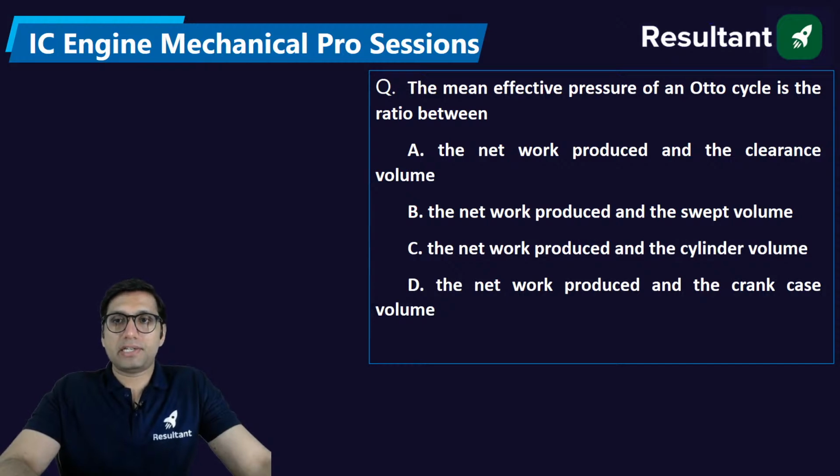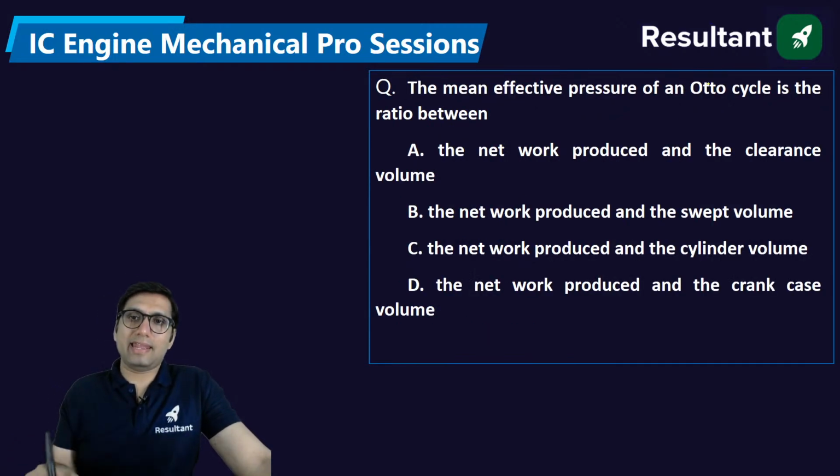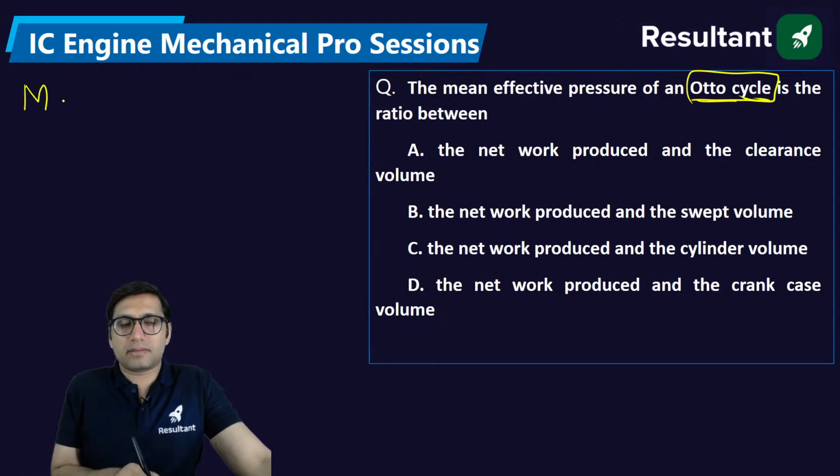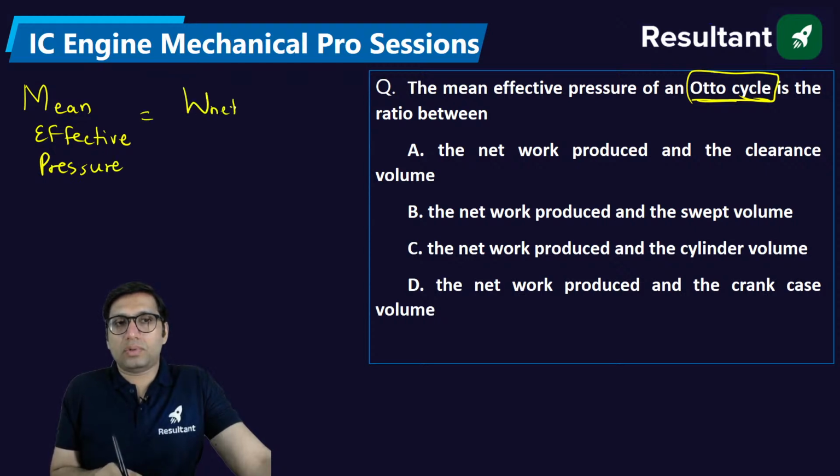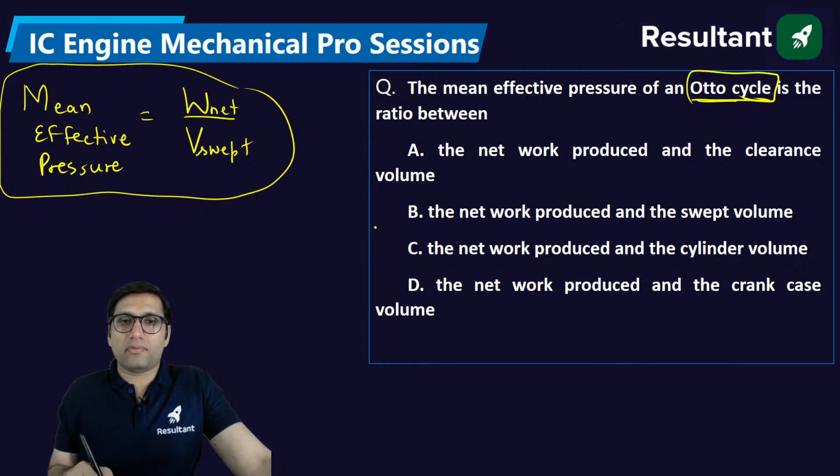The mean effective pressure of an Otto cycle is the ratio between. Mean effective pressure of an Otto cycle, no, it's not only for the Otto cycle, any cycle. For any cycle, mean effective pressure is equal to the net work obtained to the swept volume. This is the formula for mean effective pressure. So it is the ratio between the net work and the swept volume.